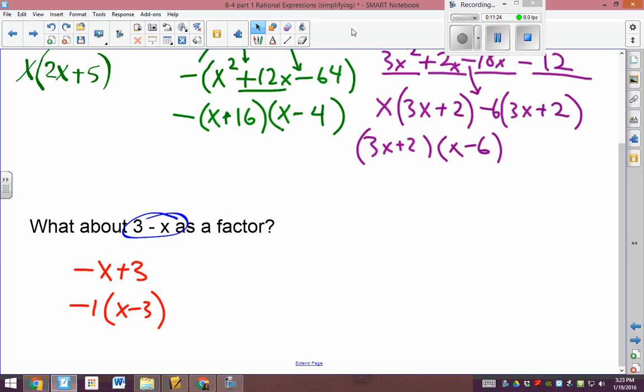I think we're going to stop there. This is part 1 of 8-4, so we'll get some practice on simplifying before we go any further, and that'll be multiplying and dividing.